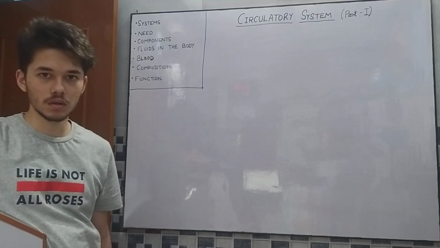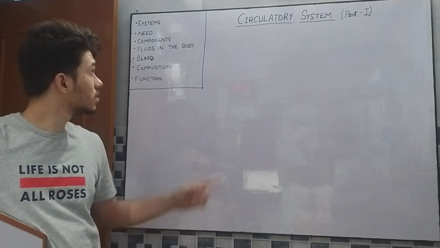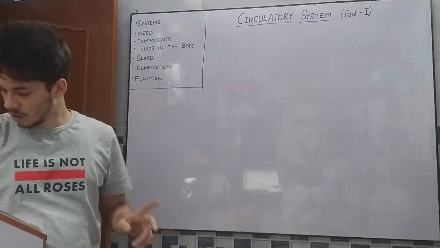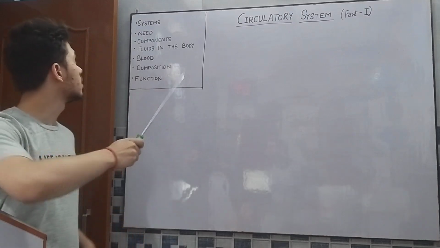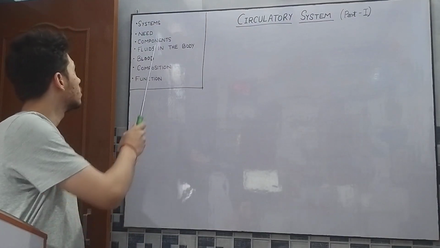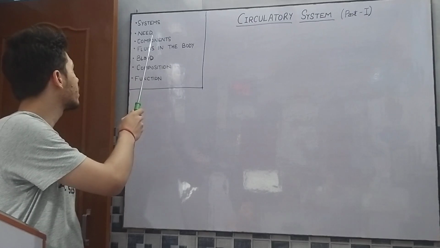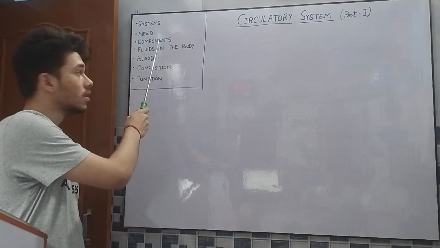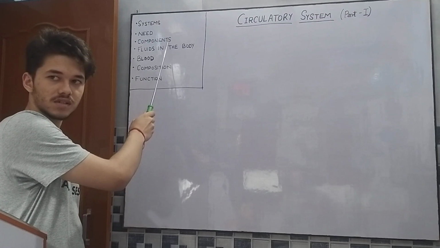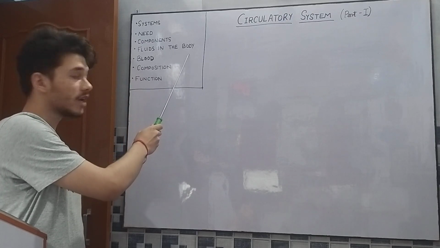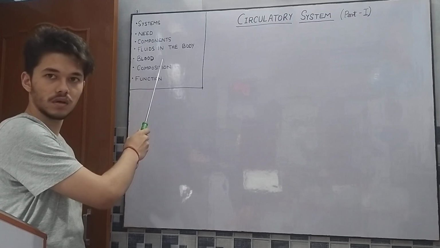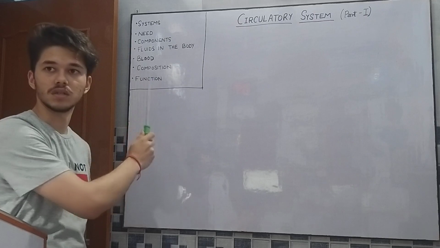Good morning to all. Today we will discuss the circulatory system in reference to these topics. First, we will talk generally about all the systems present in the body. Second, the need for the circulatory system. Third, components of the circulatory system, fluids in the body, blood, its composition and function.